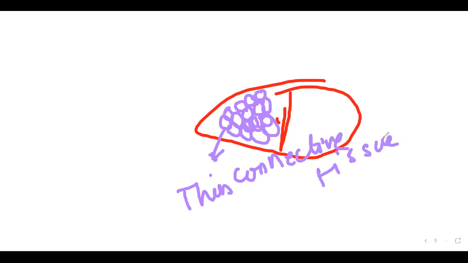What do we call this thin connective tissue sheath that separates the lobules of the liver? Yes, this is very important. Glisson's capsule. Yes, very good.